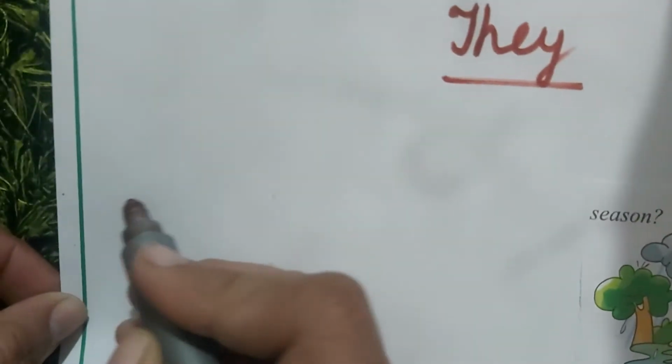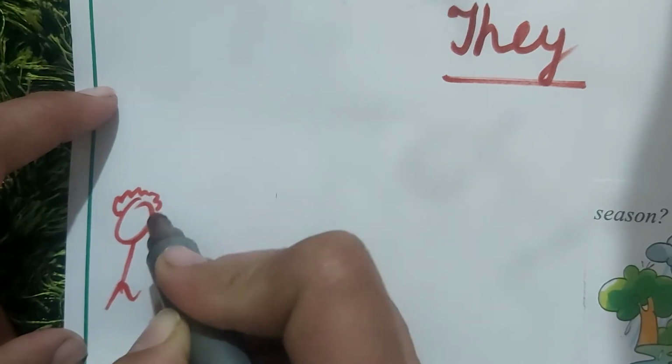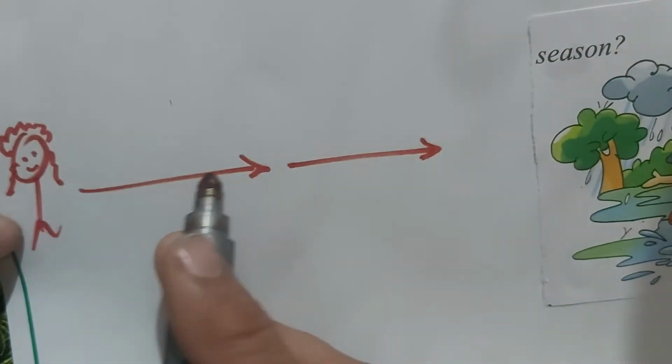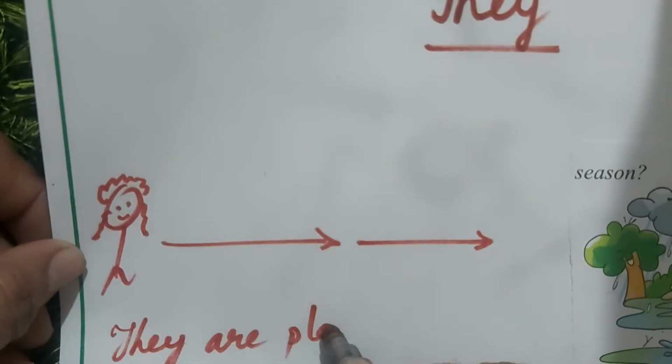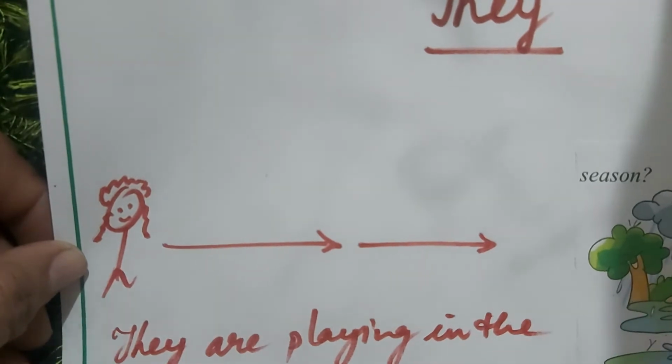So here this girl is saying, they are playing in the rain.